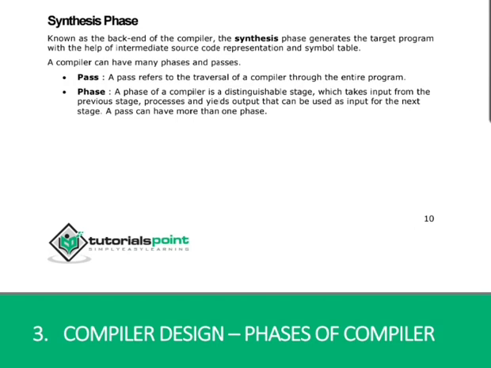The compiler can have many phases and passes. A pass refers to the traversal of a compiler through the entire program, and a phase of a compiler is a distinguishable stage which takes input from the previous stage, processes it and yields output that can be used as input for the next stage, and a pass can have more than one phase.